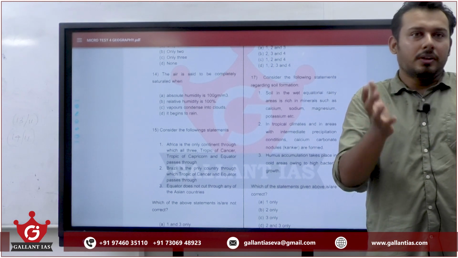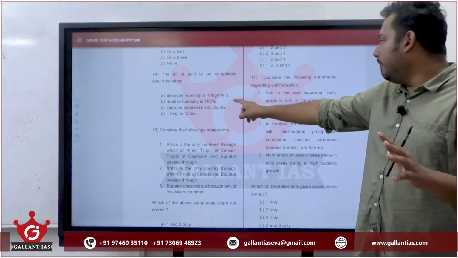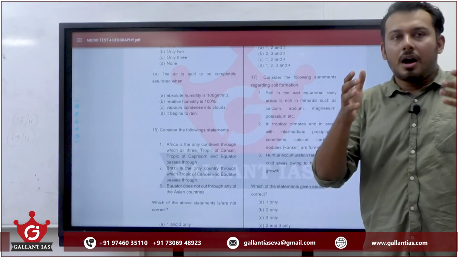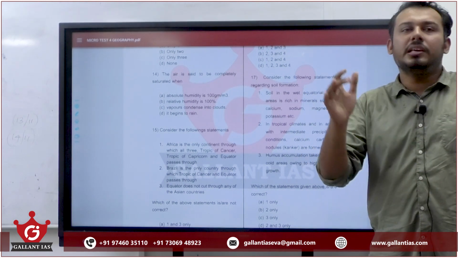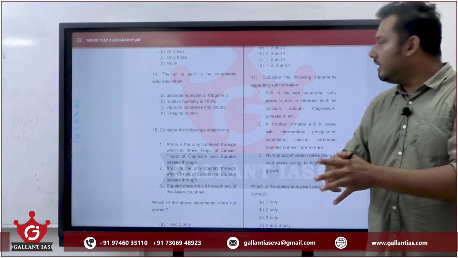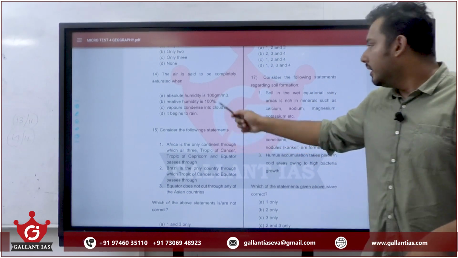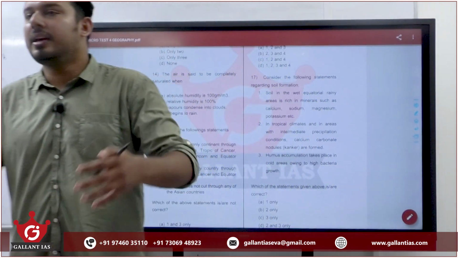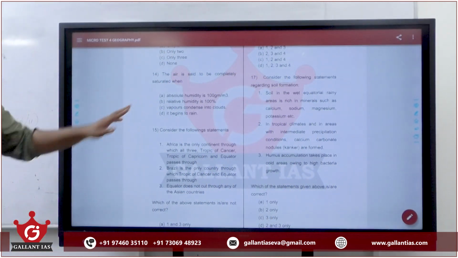Okay, if 100 gram per meter cube is the saturation, how much gram per meter cube of moisture is presently in air? That is relative humidity. Relative humidity is 100% means the air is saturated. So answer is B.